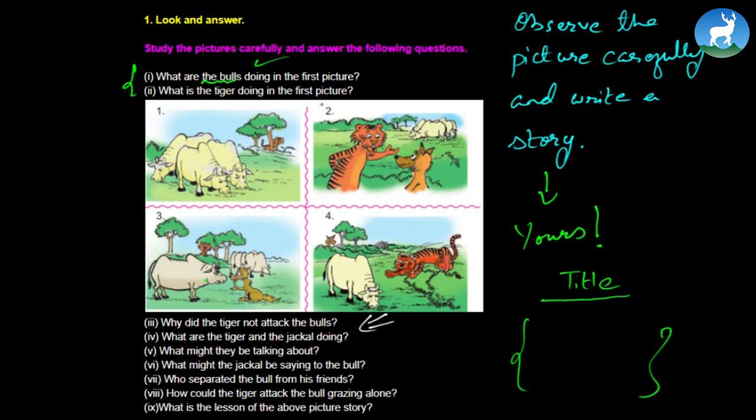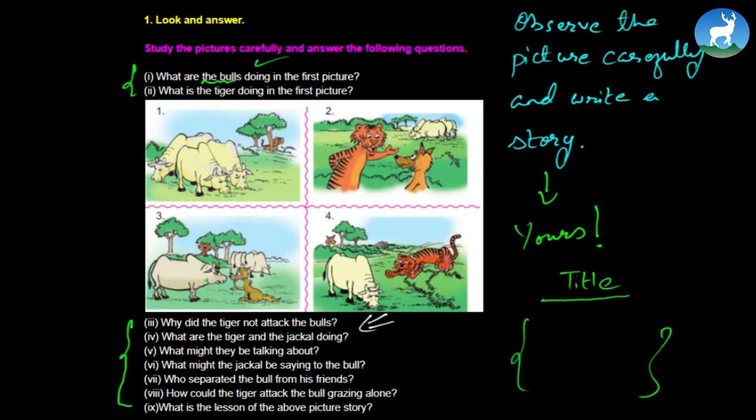What is the tiger doing in the first picture? The tiger, in the first picture, is talking to a jackal. Or, the tiger seems to be talking to the jackal in the first picture. Like this, you can write answers to numbers 3, 4, 5, 6, 7, 8, 9, all these 9 questions. Why did the tiger not attack the bulls?